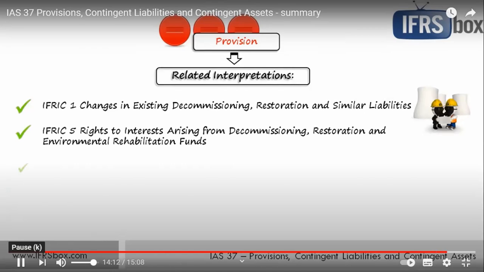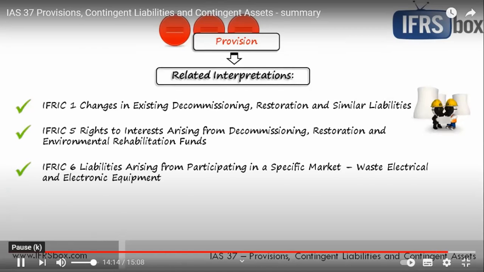IFRIC 6, liabilities arising from participating in a specific market, waste, electrical, and electronic equipment. Well, this IFRIC specifies when the producers of electrical and similar appliances sold to households are liable for decommissioning of electrical waste. And this applies mainly in the European Union, which obliges all producers to do so.